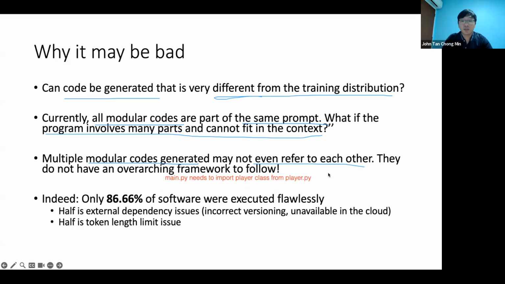So if you say something like that in your context, you could just say, given the player class from player.py, the functions of the player class are to simulate and store the score of the player. Basically, you can give a description of the methods, like add score, add points to player.